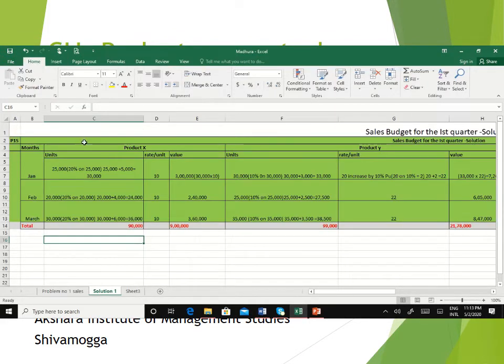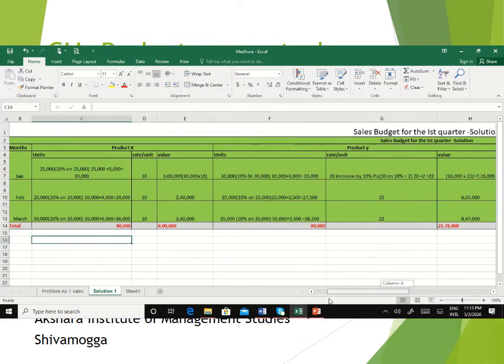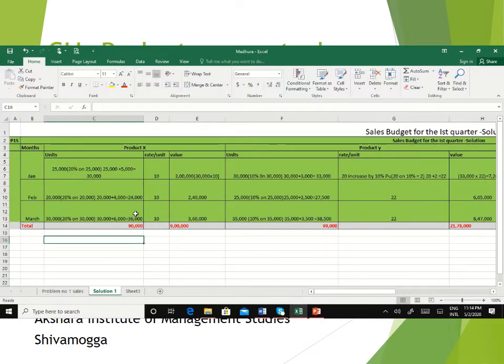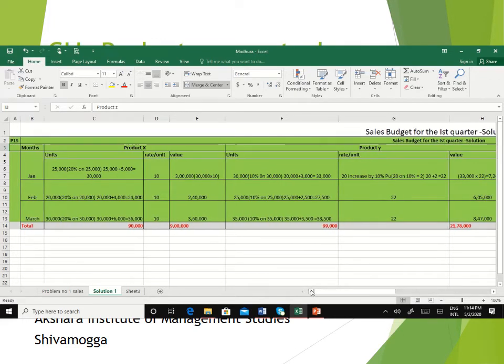Here, for product X, product Y and product Z, for all the three different products, you have to prepare a solution of sales budget. The format is for months and product X, product Y and product Z. You have to open the columns for all the 3 months, January, February and March, for the three different products.